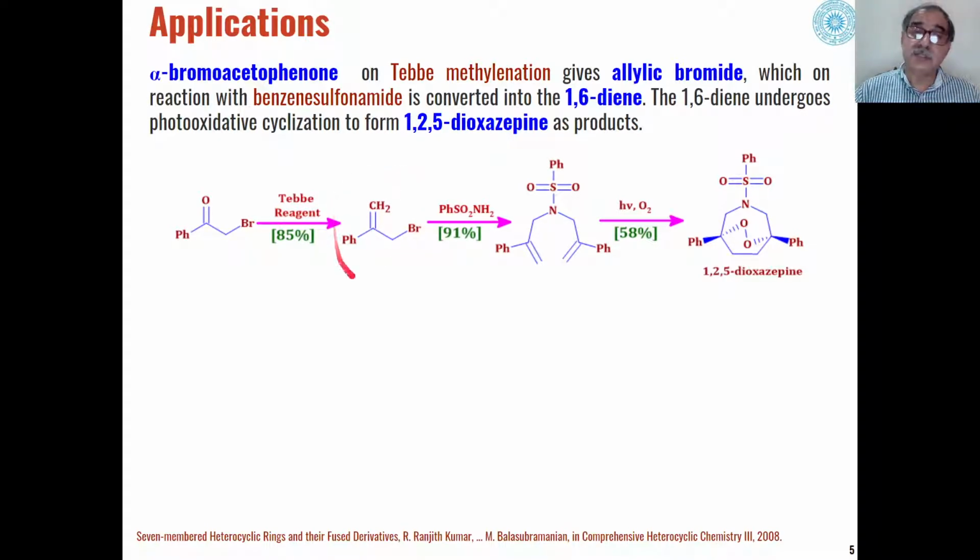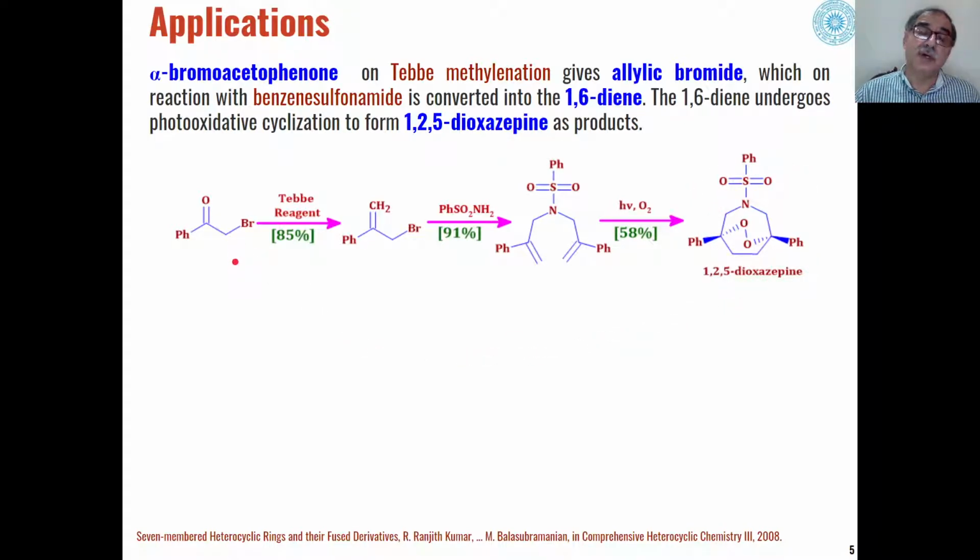And when this methylene compound formed by Tebbe methylenation is reacted with phenyl sulfonyl amide, this is converted into this type of 1,6-diene, and this 1,6-diene can undergo cyclization in presence of oxygen under photochemical conditions to give us 1,2,5-dioxazepanes.